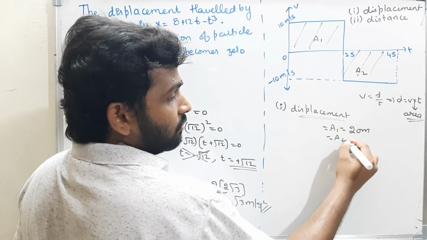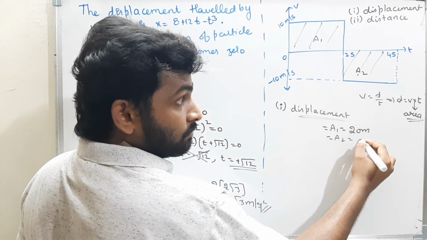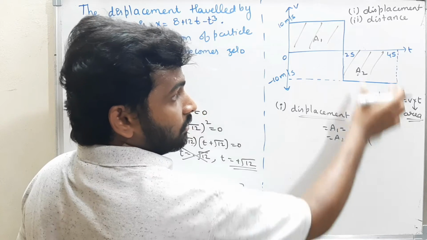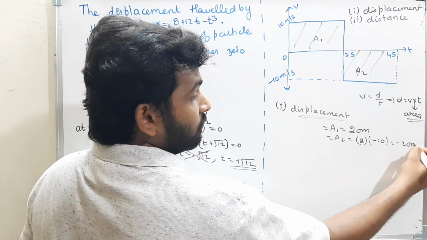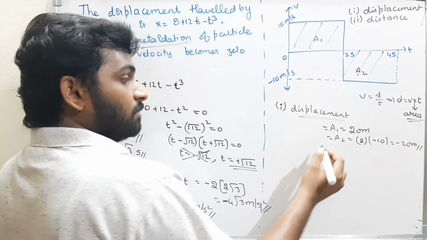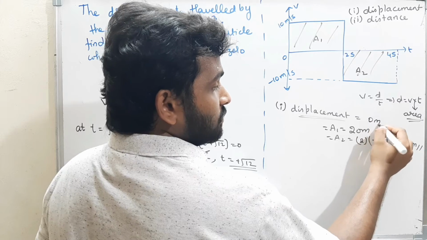And what is A2? A2 is, time is 2, length is 2, and what is the breadth? Minus 10, that is nothing but minus 20 meters. Therefore, the displacement is 20 minus 20, which is 0 meters.